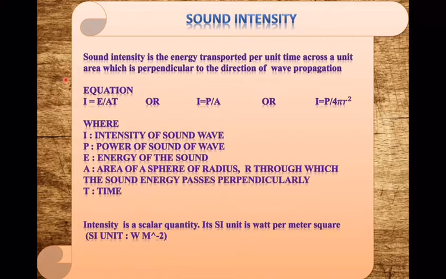There are three equations for sound intensity: I equals E divided by AT, or I equals P divided by A, or I equals P divided by 4 pi r squared, where I is the intensity of the sound wave, P is the power of the sound wave, E is the energy of the sound, A is the area of a sphere of radius r through which the sound energy passes perpendicularly, and lastly, T is the time.